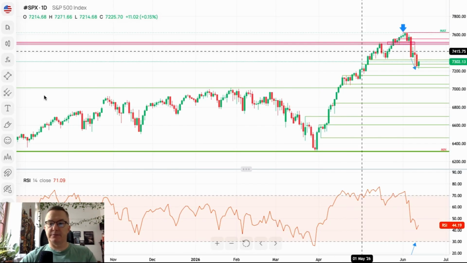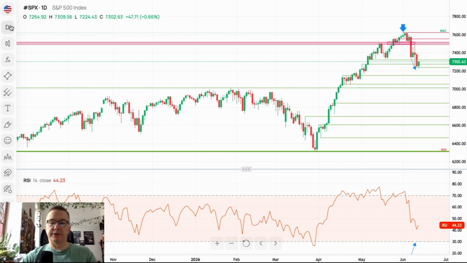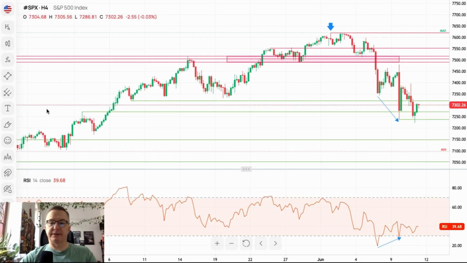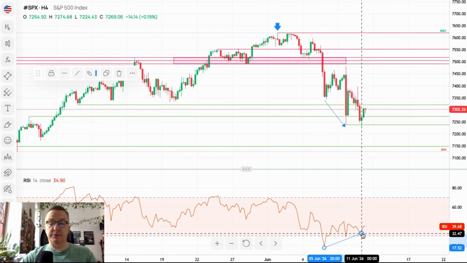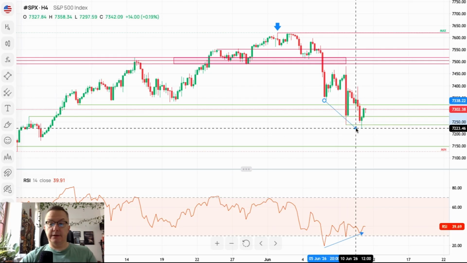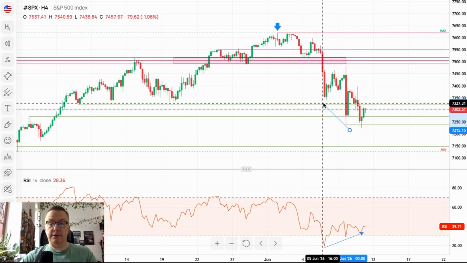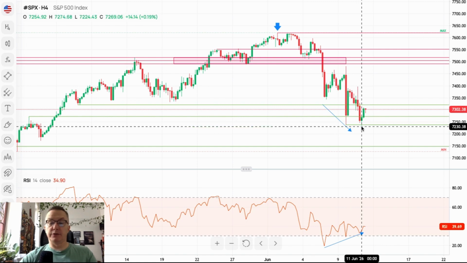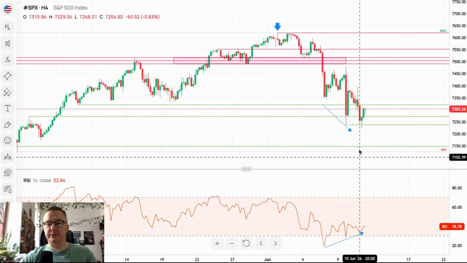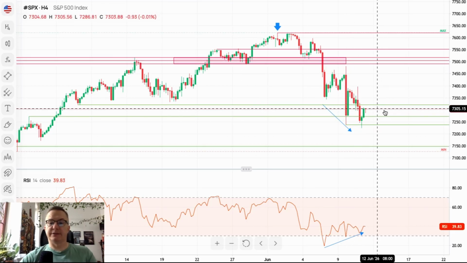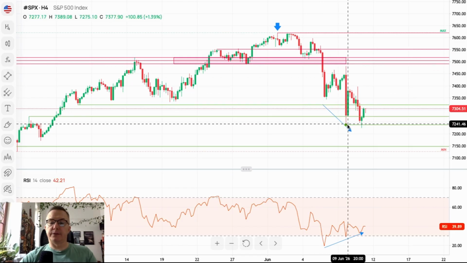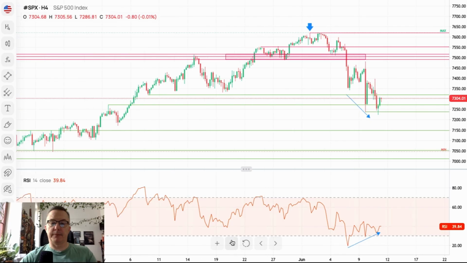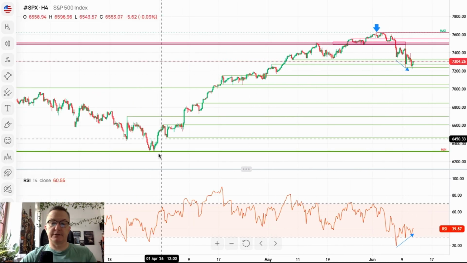Now, S&P 500, big movement to the downside on the daily time frame chart as the bears take control. We got the bullish divergence. Now the bullish divergence, as you can see, is moving towards another day. We have a new low, 7,224, but it's a marginal new low. So we should see some sort of relief rally soon on the S&P 500. Nevertheless, the market continues to develop the biggest correction during this up cycle. Look at this. This is definitely the biggest correction during this up cycle.